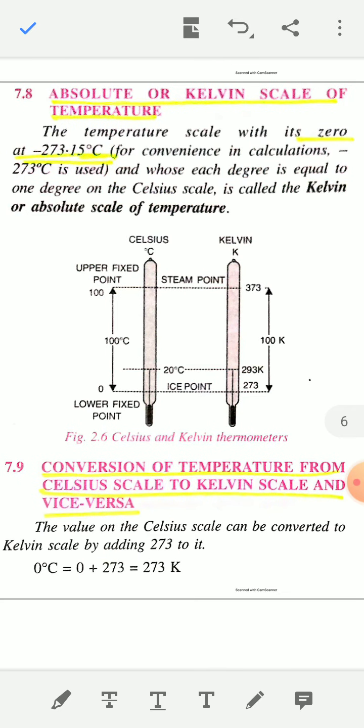Now, the absolute or Kelvin scale of temperature. Absolute scale means Kelvin temperature. The temperature scale with its 0 at minus 273.15 degrees Celsius, and whose each degree is equal to 1 degree on the Celsius scale, is called the Kelvin or absolute scale of temperature.